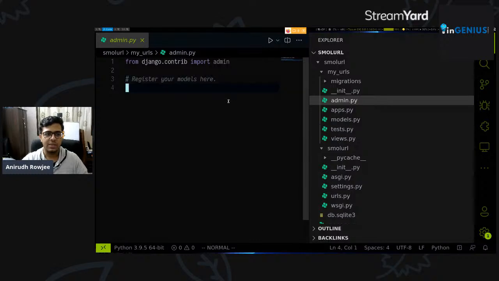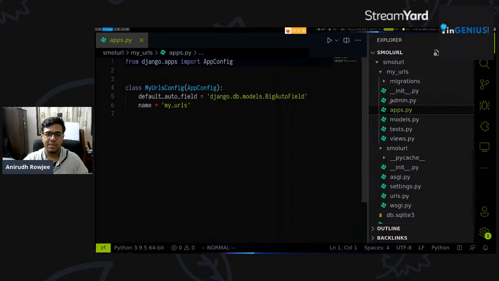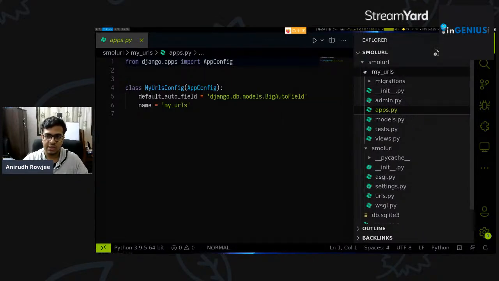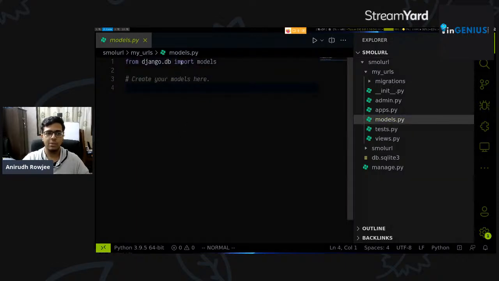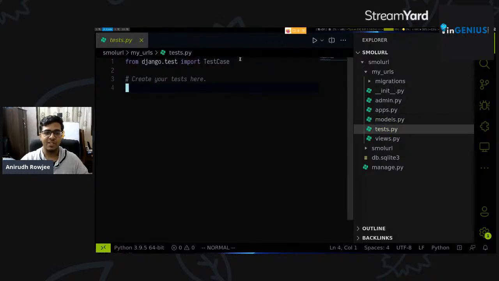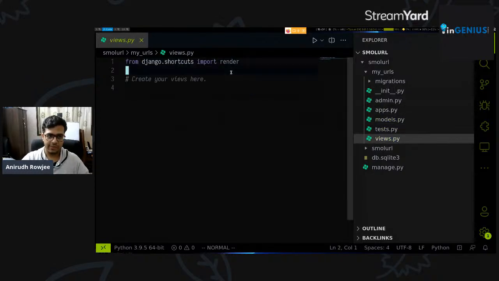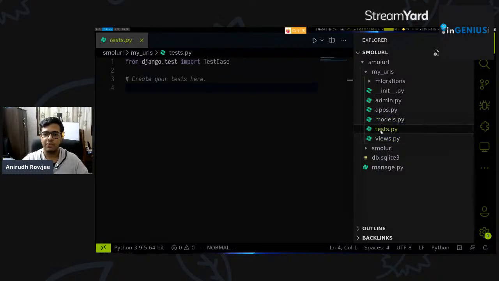So Django expects us to register our models with the admin site right here. The apps.py file again is something that is auto-generated by Django for you, right? So you don't exactly have to worry about what it contains, and we usually don't touch the contents of this file either during development. Now you can see that we've got a models.py file which is empty. It says create your models here. There's a test.py file which says create your tests here, and there's a views.py file which says create your views here, right? So each of these files imports a different library or a different bunch of functionalities from throughout the Django standard library, and we'll talk more about these in a second.